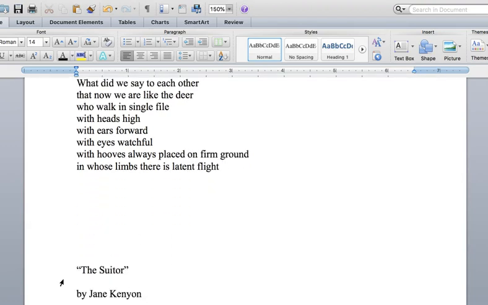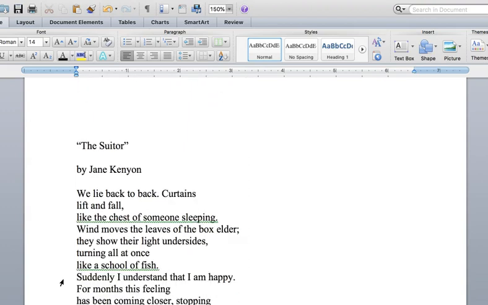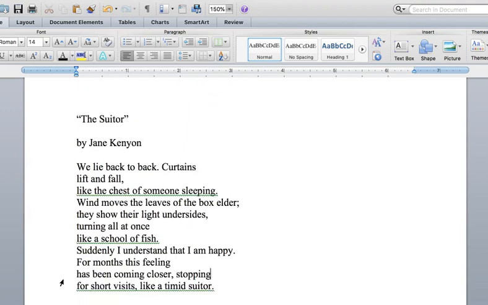Now let's look at the second example, The Suitor by Jane Kenyon. The Suitor. We lie back to back, curtains lift and fall like the chest of someone sleeping. Wind moves the leaves of the box elder. They show their light undersides, turning all at once like a school of fish. Suddenly I understand that I am happy. For months this feeling has been coming closer, stopping for short visits like a timid suitor.